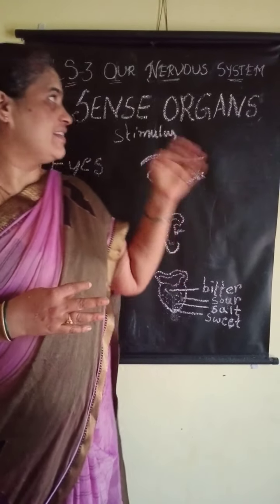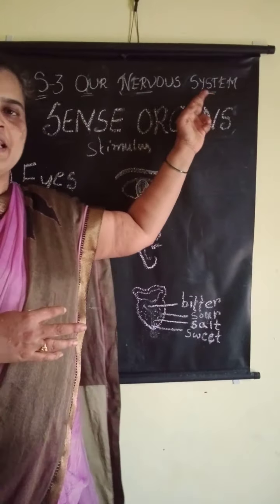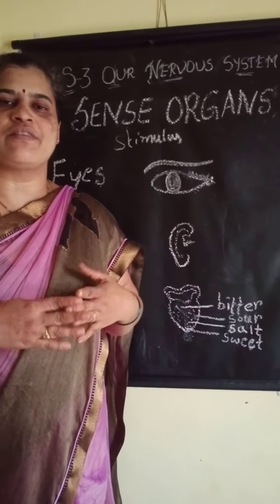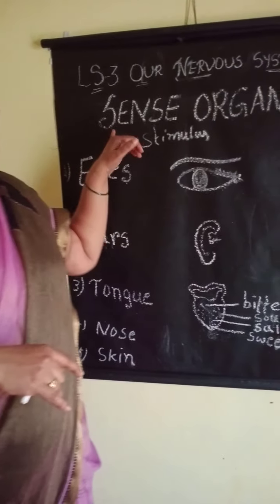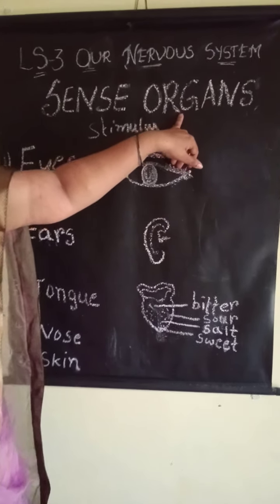In lesson 3, our nervous system. In the last class we learned about the actions of the body. Now we are going to see the sense organs. What is a sense organ?